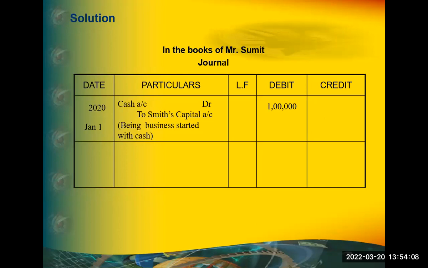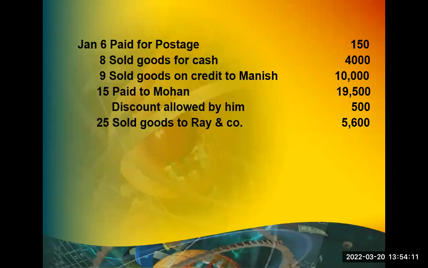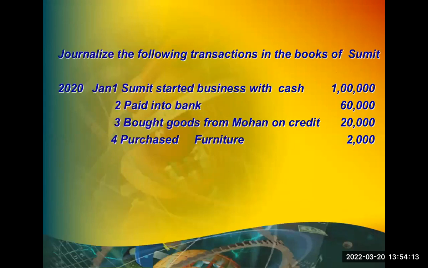Okay. Come back to the second transaction. Paid into bank. If you want to do business, you have to have a bank account. Bank account you have to have. Okay. So what is the entry for paid into bank? Before that, analyze the transaction. What are the two items, two accounts affected here?